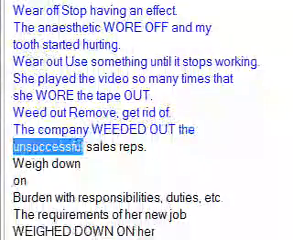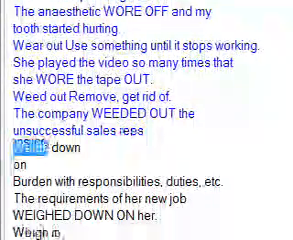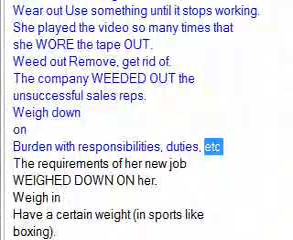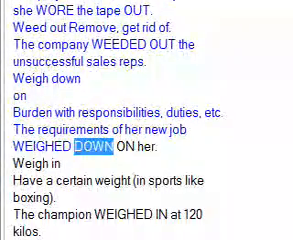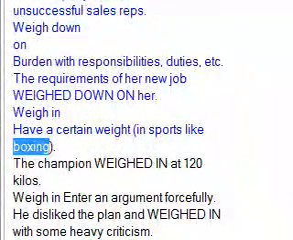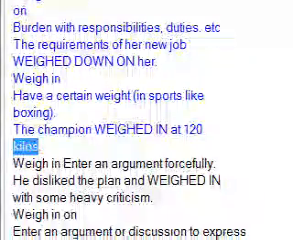The company weeded out the unsuccessful sales reps. Weigh down: burden with responsibilities, duties, etc. The requirements of her new job weighed down on her. Weigh in: have a certain weight in sports like boxing. The champion weighed in at 120 kilos.